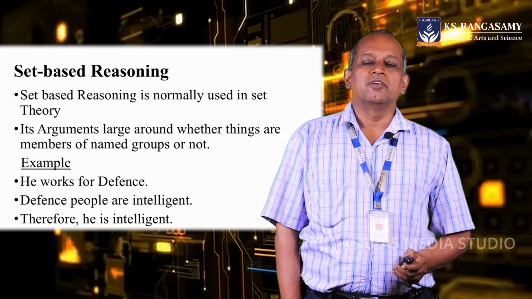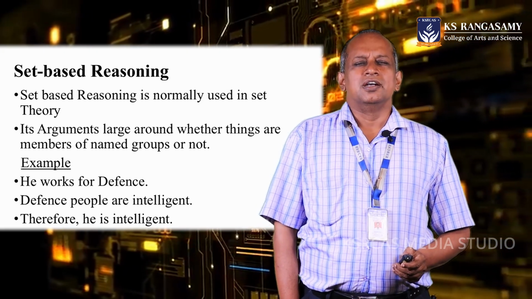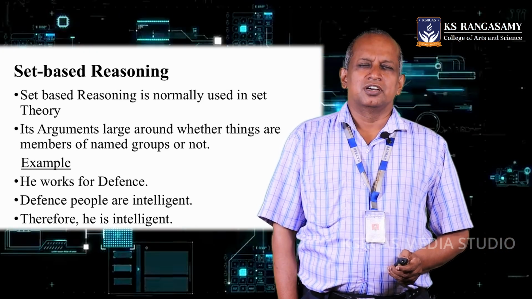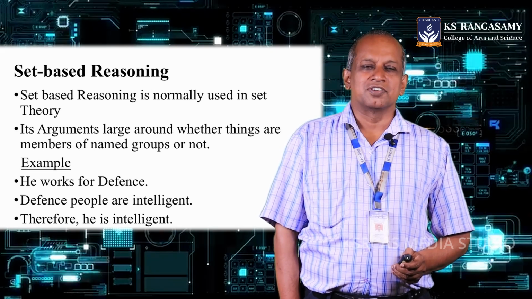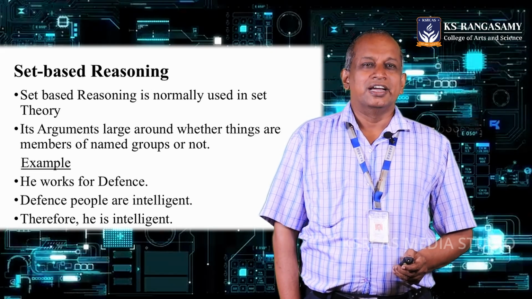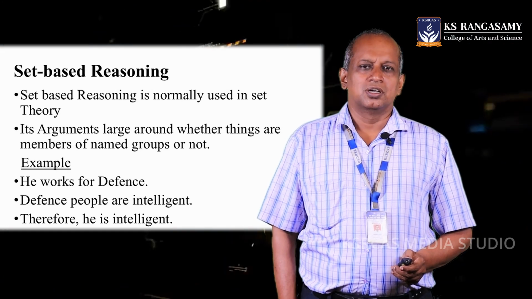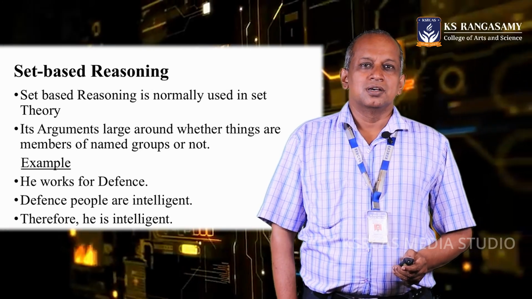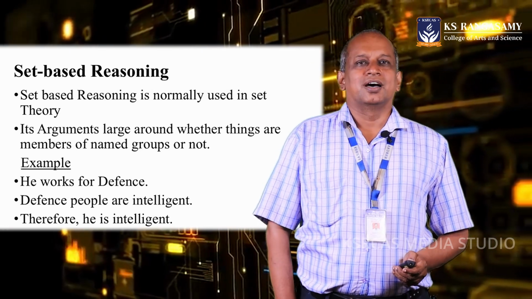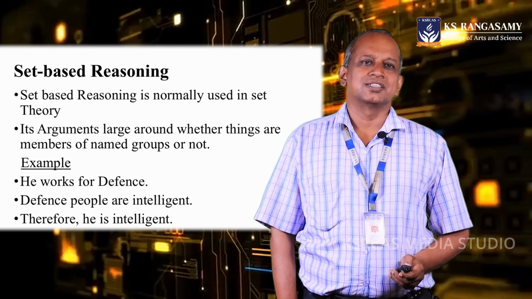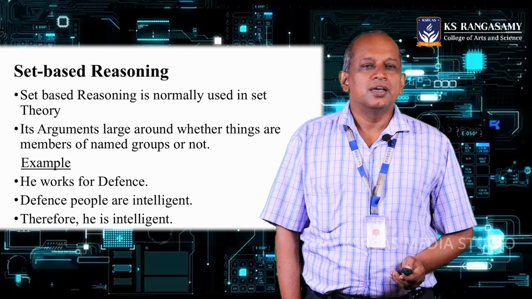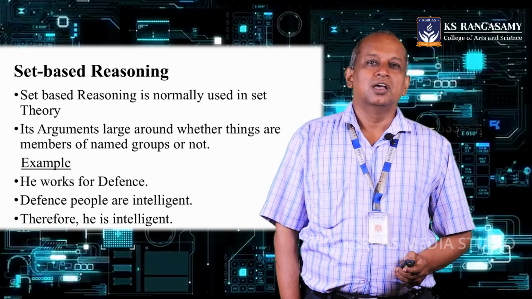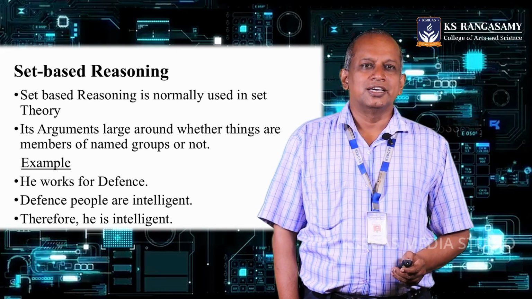Okay. Now, I am giving some examples. Defense people are intelligent. Rajkumar is working in defense, that is all. Here, indirectly we can get the knowledge that Rajkumar is intelligent by knowing that he belongs to the set, that is defense. Since he is one of the members of the set, namely defense, which has been mentioned here, we can acquire the knowledge that he is very intelligent.